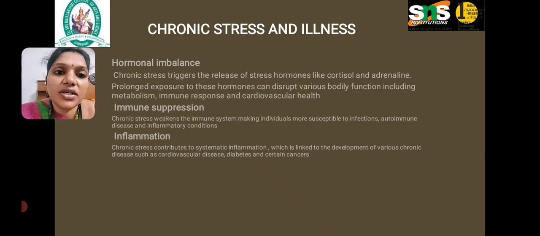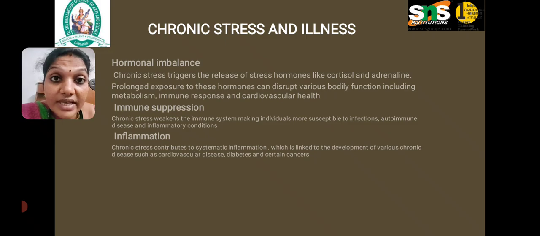Inflammation: chronic stress contributes to systemic inflammation, which is linked to the development of various chronic diseases such as heart attack, as I said before, diabetes, and even certain cancer types.